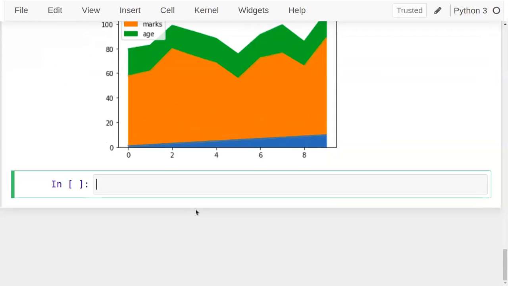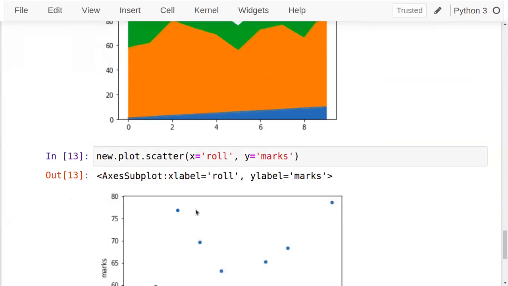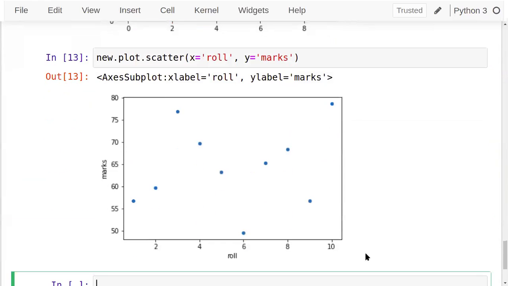Yes. Now let's use a scatter plot. But a scatter plot cannot be plotted directly. We need to pass what we require on the x-axis and what is on the y-axis. So let's say on the x-axis, I require roll number, and on the y-axis, I require marks. So scatter plot. Here also, the x-axis name and y-axis name have automatically come. And accordingly, we can see the data distribution in that roll number and marks. Fine, scatter plot. So there we need to pass those parameters. Remember, then only can you use it.